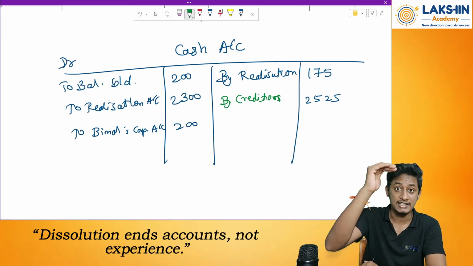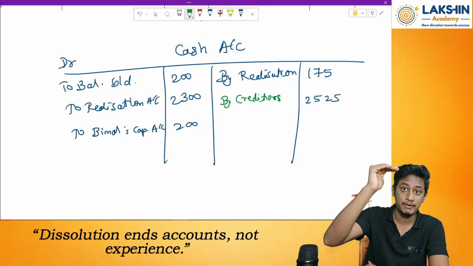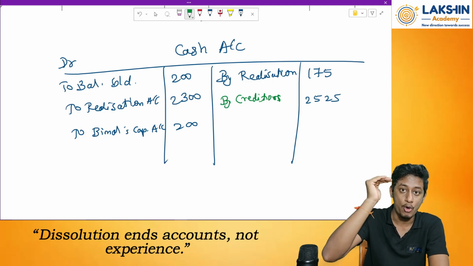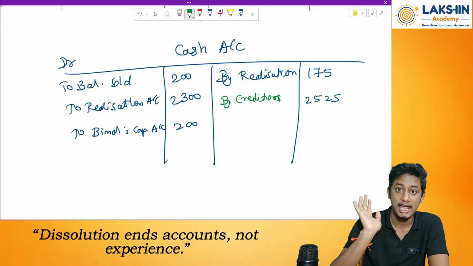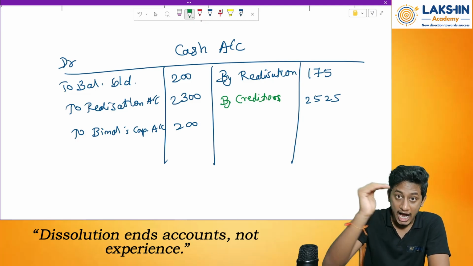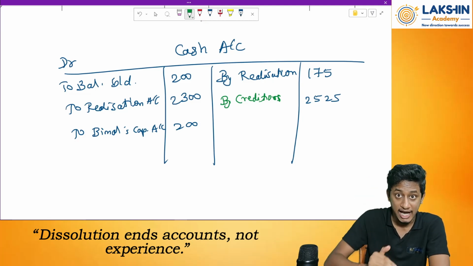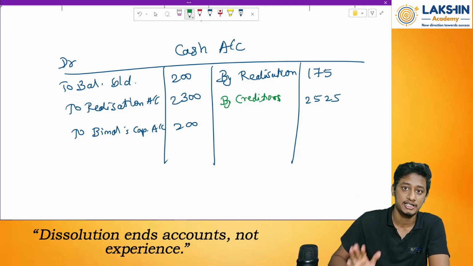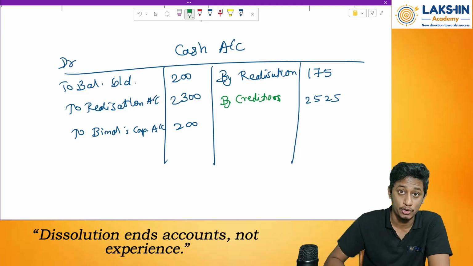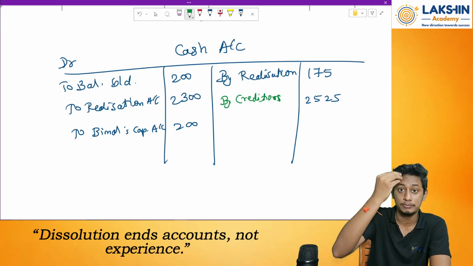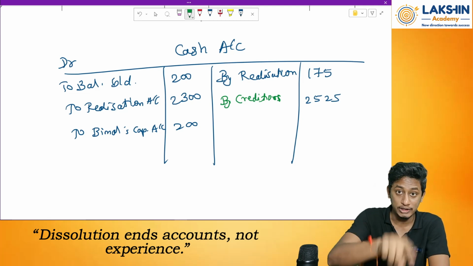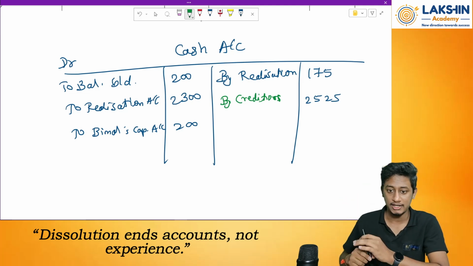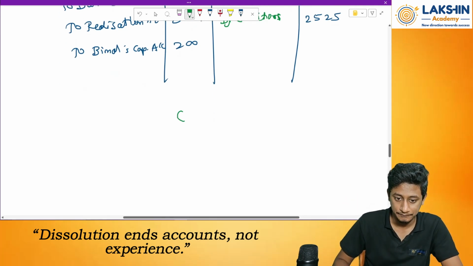Why? Because we had seen the priority list. Remember, first we will pay off outside liabilities. Then we will pay partners' liabilities, like partners' loan. After that we will pay capital, and after that if anything else remains, that will be surplus given to the partners in the profit sharing ratio. But in this case, even the balance is not available to pay off the creditors. Now what to do in that case? The entry should be in this way, right? Okay. Now let's prepare the creditors account.